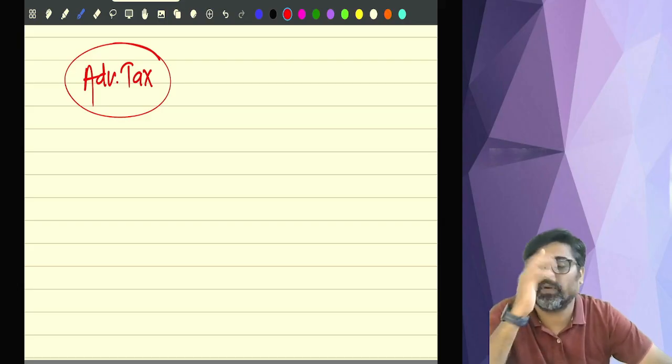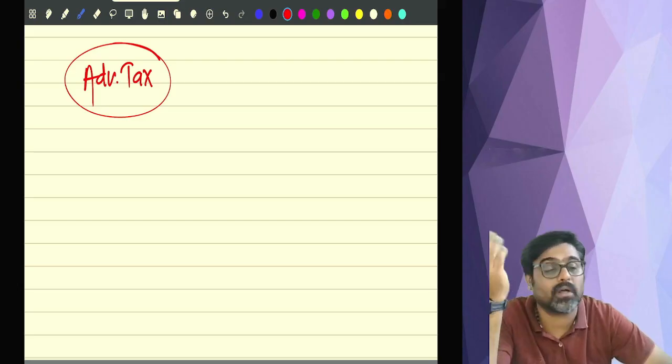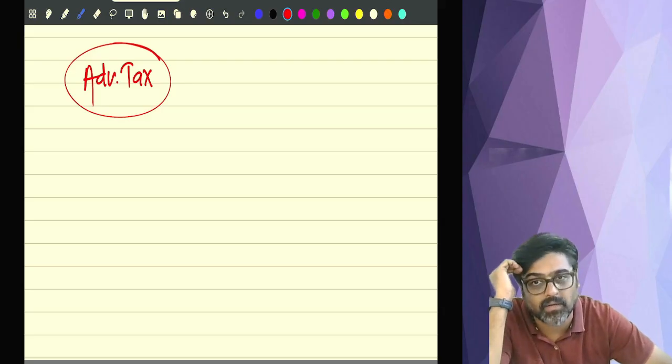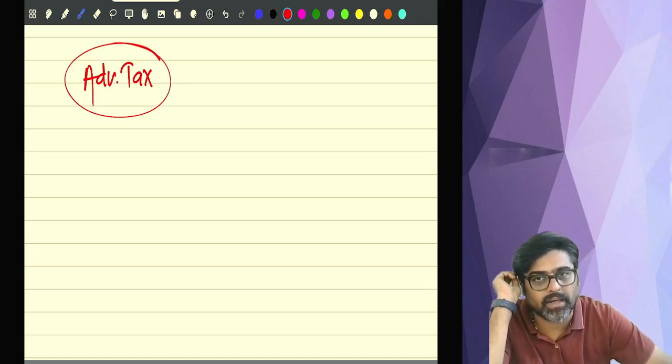Okay. See, during the previous year, if you are earning some incomes, like you are earning salary income, interest income, rental income, professional fees, commission or brokerage. So many different types of incomes you are earning. On certain incomes, the TDS will be deducted. Yes or no? Tax will be deducted at source only, the payer will deduct tax and give you the balance, net income.